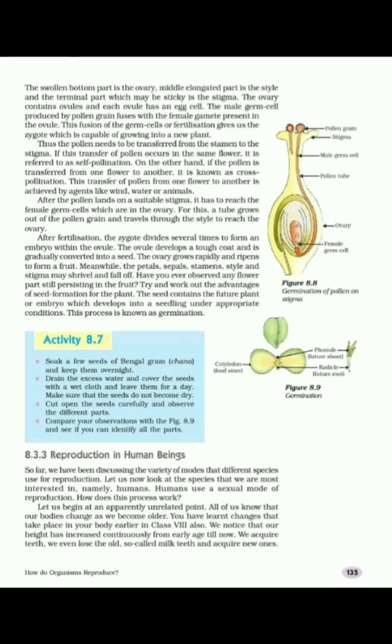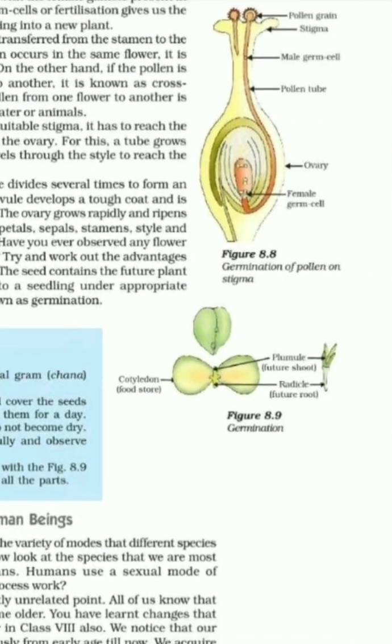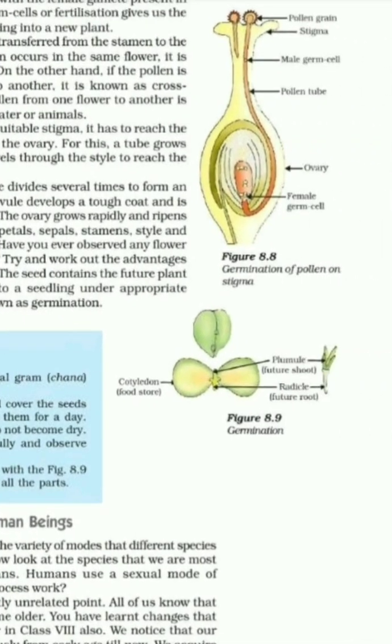And plumule is the future shoot of the plant. It bears leaves. The first embryonic leaves are called cotyledons, which are used for the storage of food. So, this is the seedling, which consists of cotyledon for the storage of food, radicle, that is the future root, and plumule, that is the future shoot.